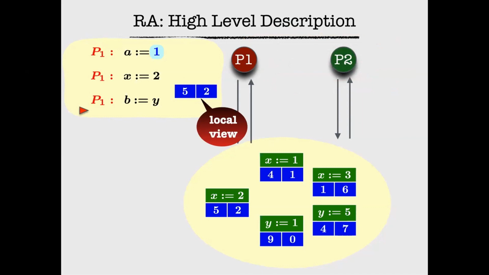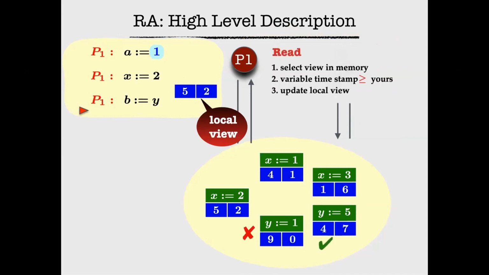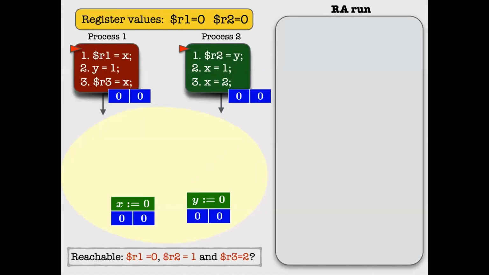Then I have the read operation again, but we already know how to do the read operation. I will focus on the messages with respect to Y. I'll pick the one whose timestamp is larger than the process's local timestamp with respect to Y. So it happens to be this, the value is taken and the view gets updated.